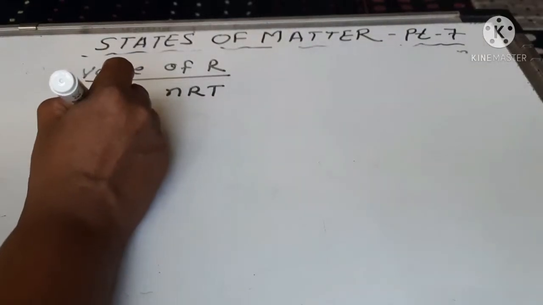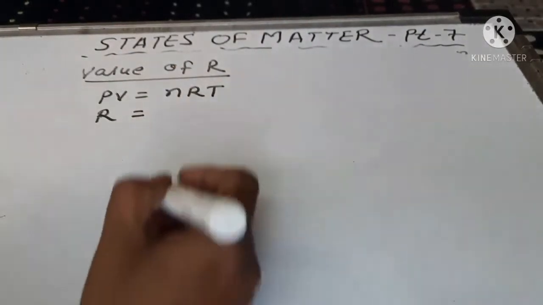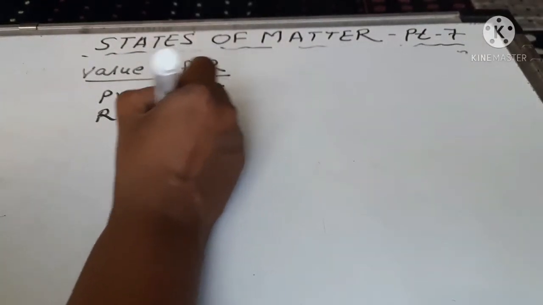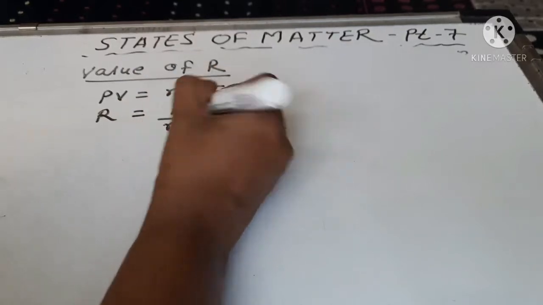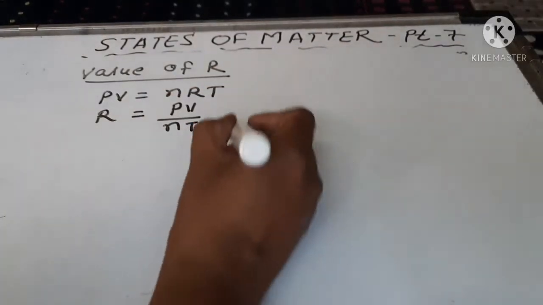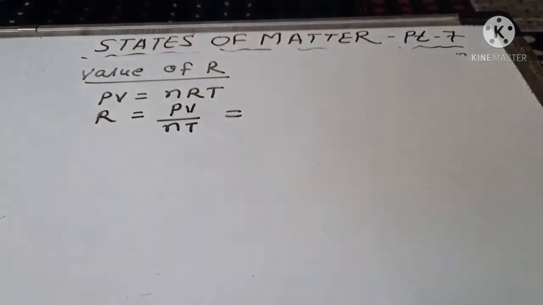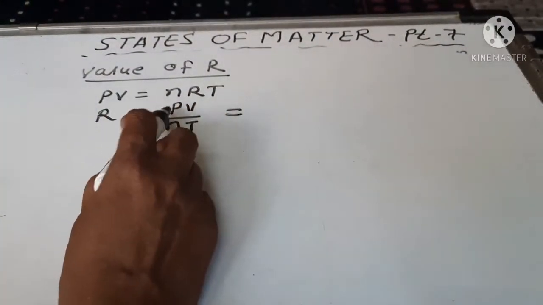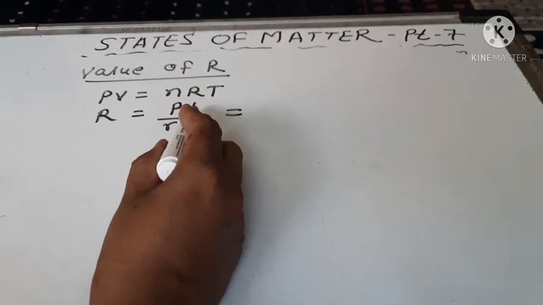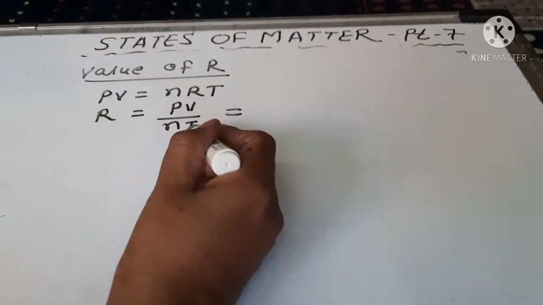Then R equals PV upon nT. Then we put in the values of normal pressure, normal volume and temperature.